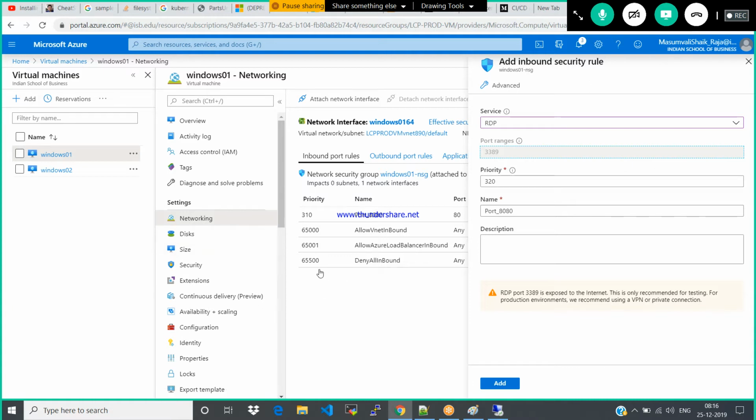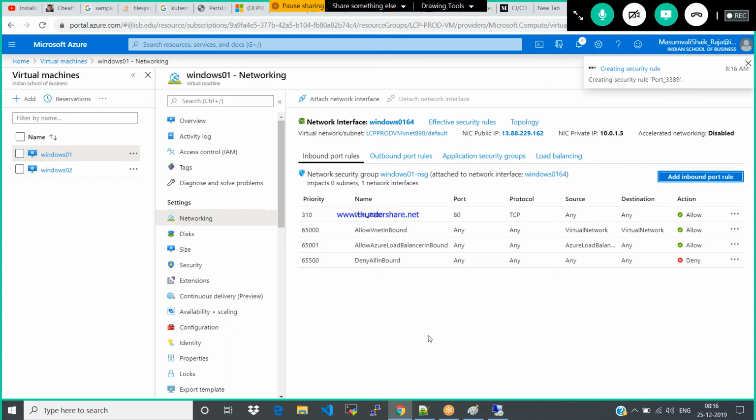Highest number has the least priority. Least number has the highest priority. If I give 100, it is the first priority for the RDP. Port 3389. Now just give the access.